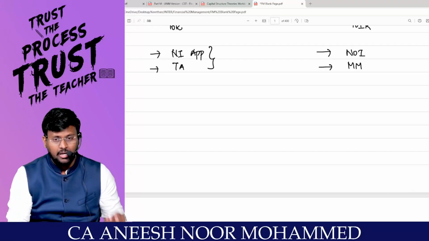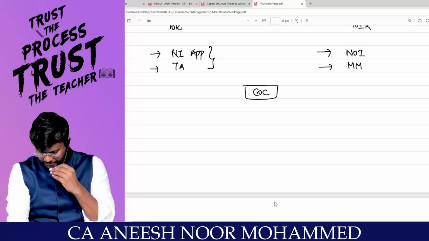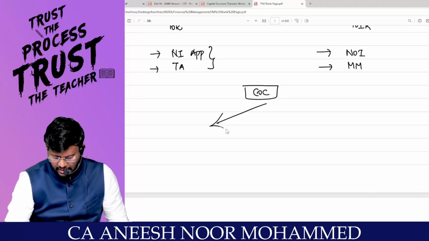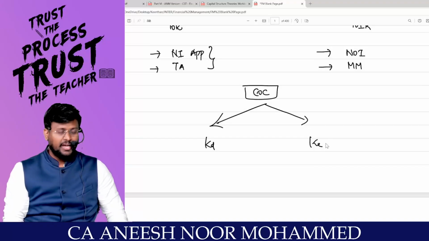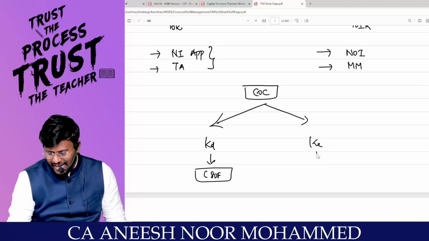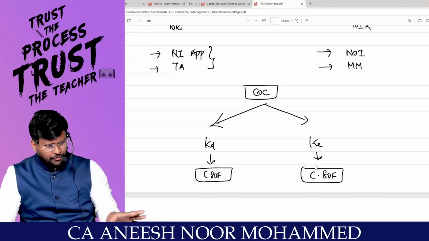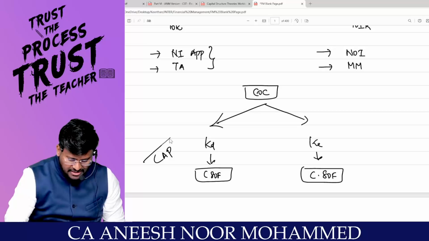So the basic reason is a relationship of the cost of capital. The basic reason for the difference is the relationship of KD and KE. My dear noble students, KD is the cheaper source of finance, whereas KE is the costlier source of finance. KD is a charge against the profit. That means debt interest will be debited to the P&L account.